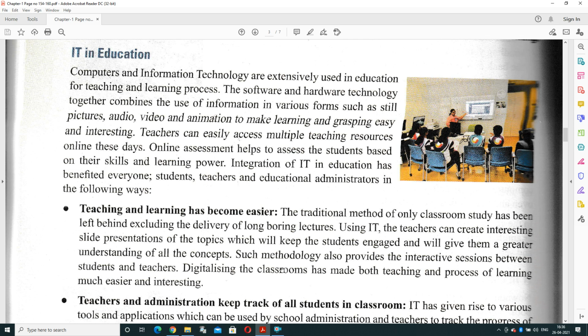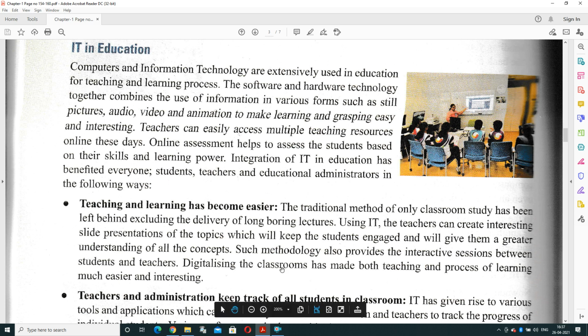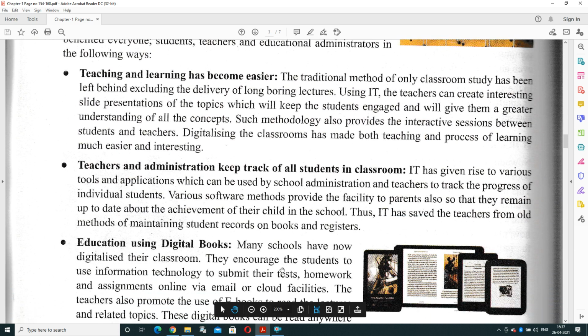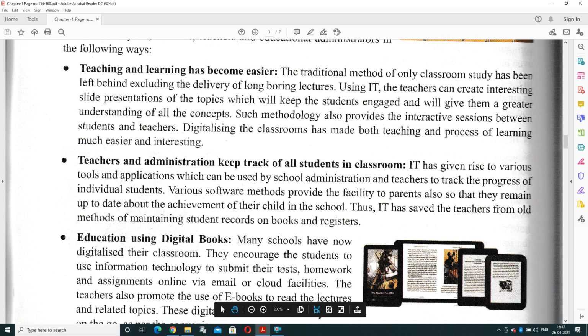So teachers can easily access multiple teaching resources online in their routine life and they can provide it to the students also. It means they can become an administrator and they can provide access to the students. They can perform in the following ways, like teaching and learning has become easier. What is the benefit of IT? It makes it easier to learn new concepts by online activities.